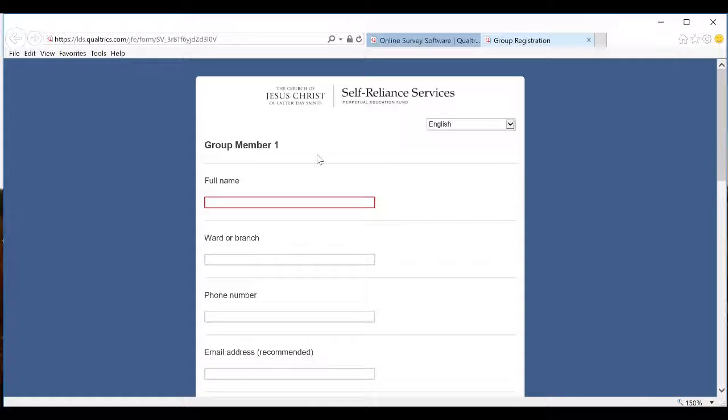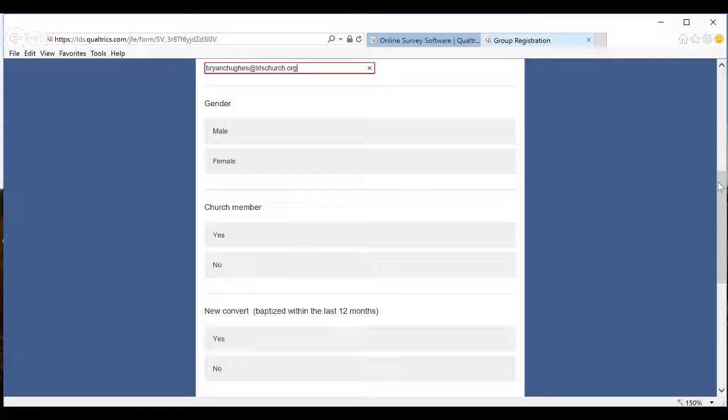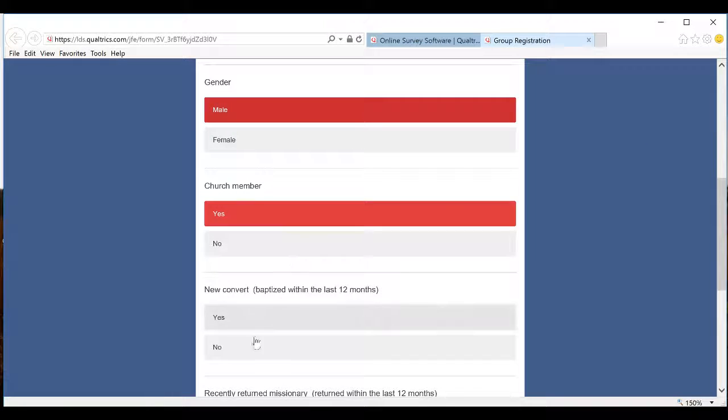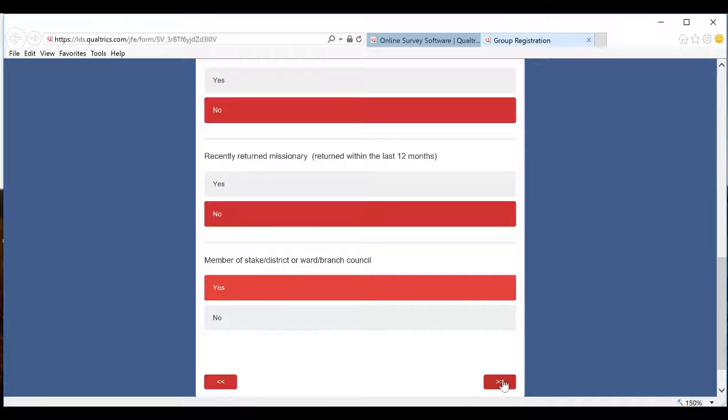From here, it'll ask me the information for my first group member. Again, for an example, I will use my information. Continuing on with my email. And then it asks a number of questions per individual. Again, all of these will be found on the group registration form that you pre-printed as described earlier in this video. I'll choose male. I am a member of the church. I am not a recent convert. I've not recently returned from a mission. And I am a member of a stake or ward council.